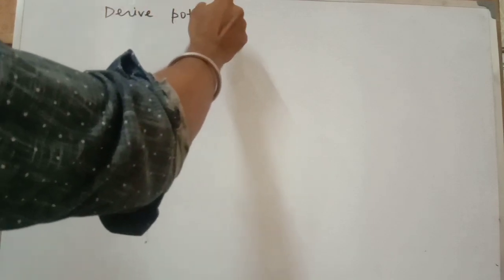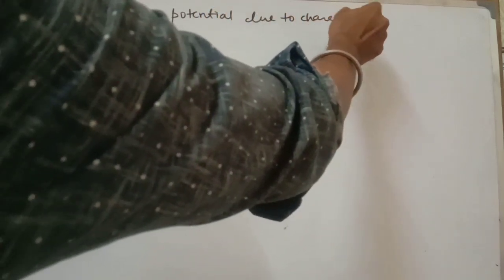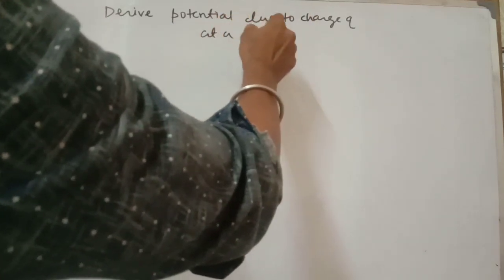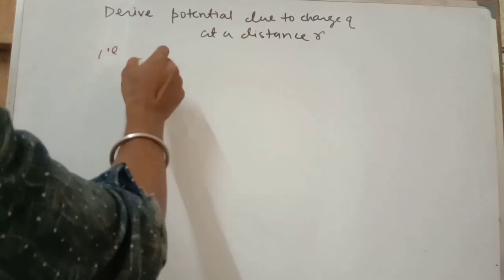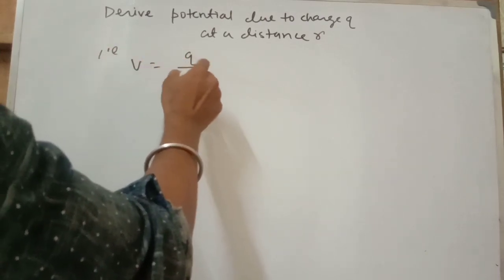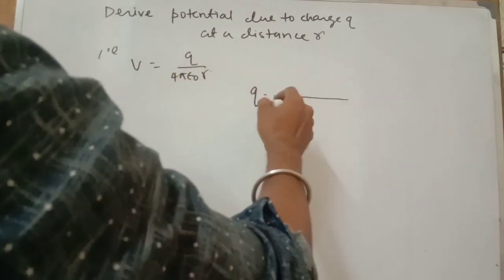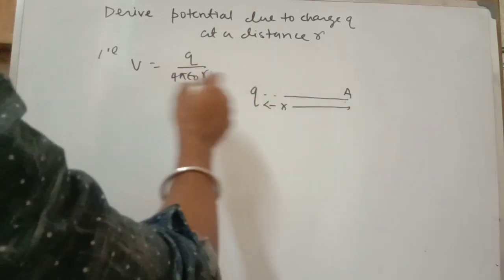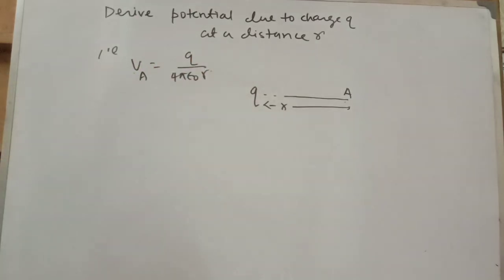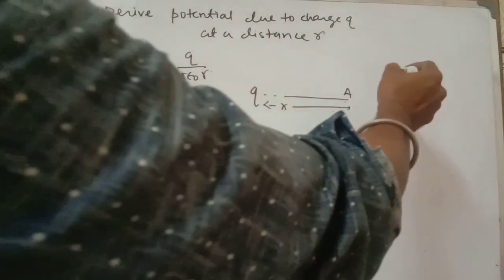Today I am going to derive the potential due to a charge q at a distance r, that is V equal to q by 4 pi epsilon naught r. Here the charge is q. We are going to find the potential at point A, that is r distance away from the charge. So you can write the potential at point A as q divided by 4 pi epsilon naught r. Okay, so we consider a q naught charge at infinite distance.